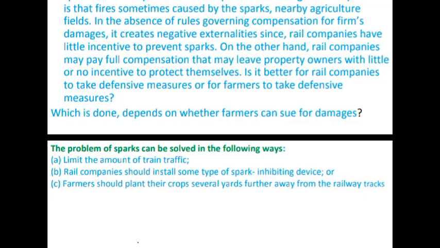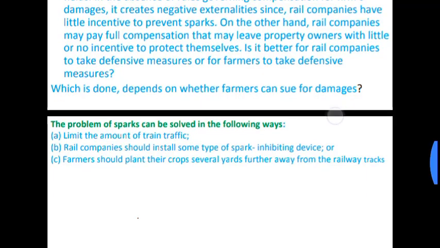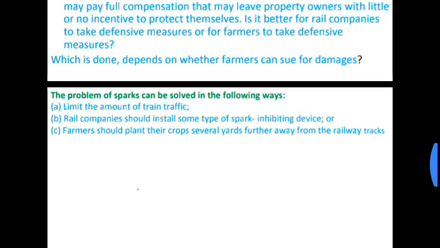When full compensation is given by the rail, why would the farmer take any incentive to protect themselves? Is it better for rail companies or for the farmer to take defensive measures? This depends on whether the farmers can sue for damage.